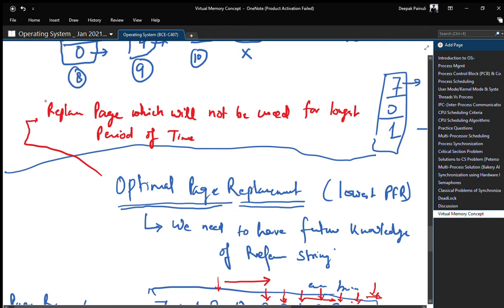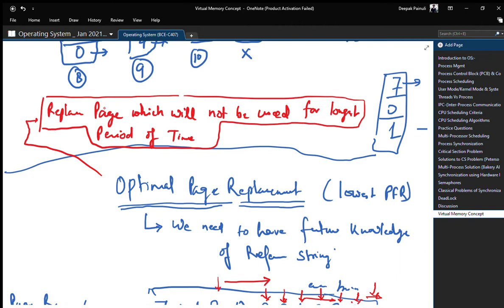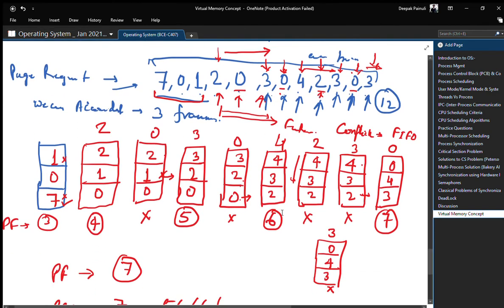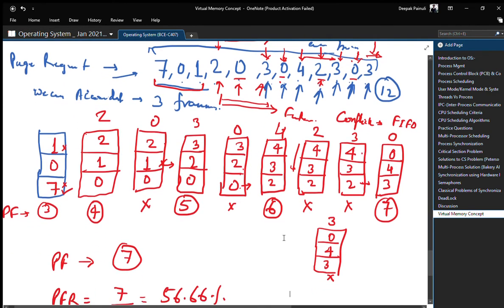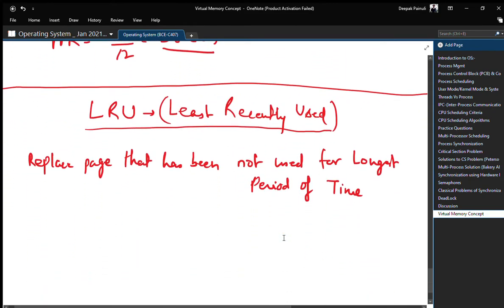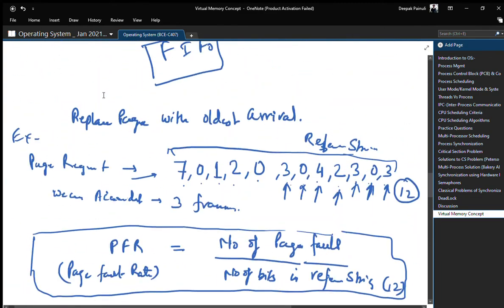A little difference in the language but a major difference in the working, right? Longest period of time is common for both, but in case of optimal we look for future occurrences. Now, using the same example, let us understand how LRU works. Let me copy it again.